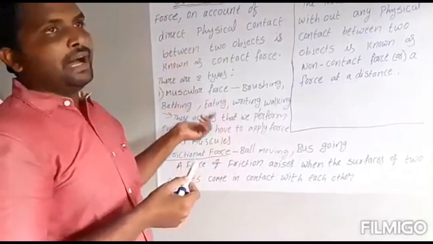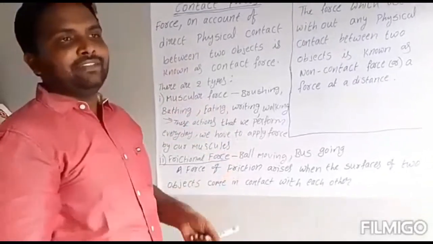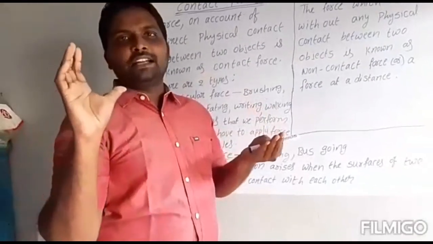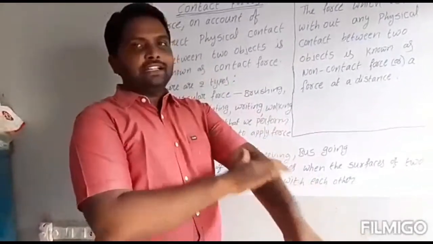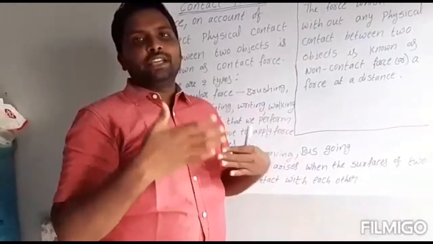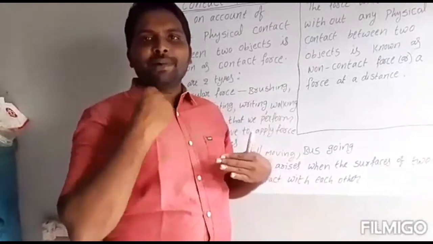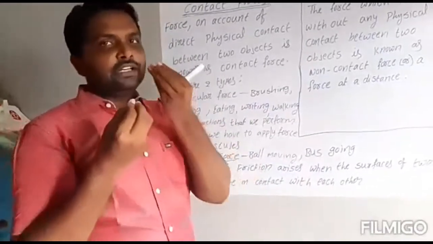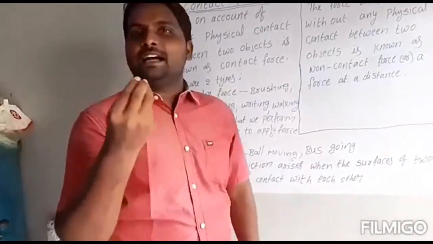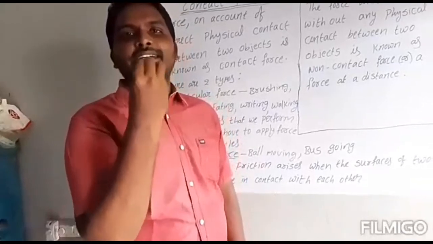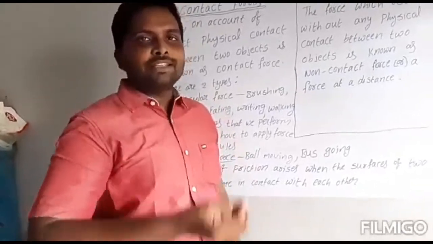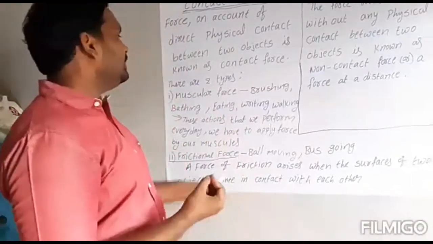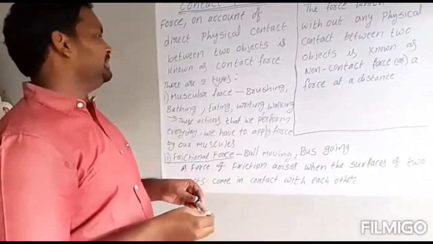And after that, bathing. For bathing also we have to take soap. Soap is one object and hand is another object. If you are cleaning your hand or body, we have to apply some force by muscles. That is also muscular force. Eating food: food is one object, and your hand is another object. Two objects are in contact with each other and you have to apply some muscle energy for eating. So we can call these types muscular force.